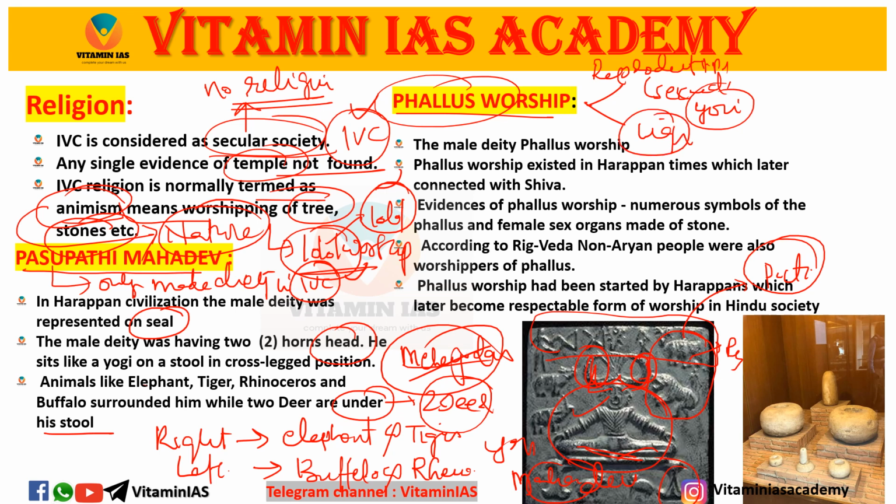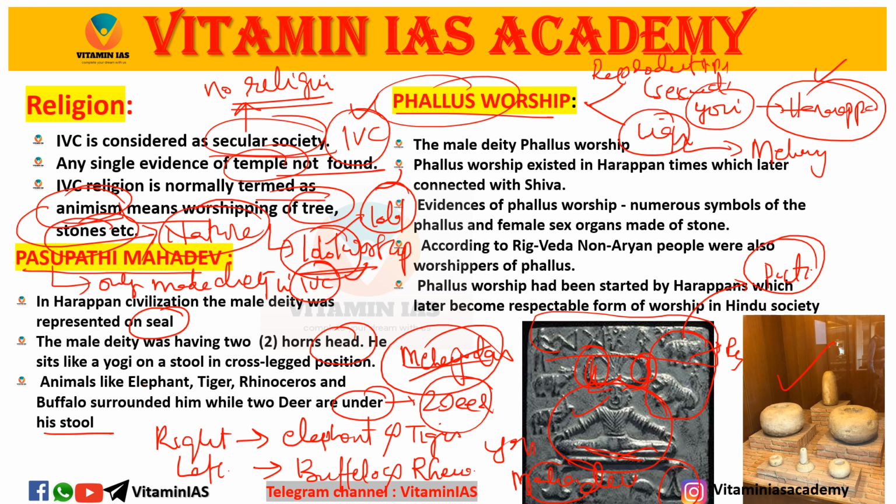Ling was found at Mohenjo-daro, and Yoni was found at Harappa. This is the Phallus worship.